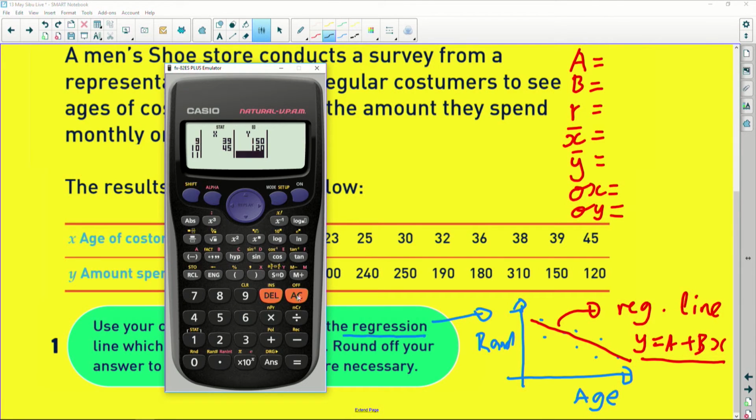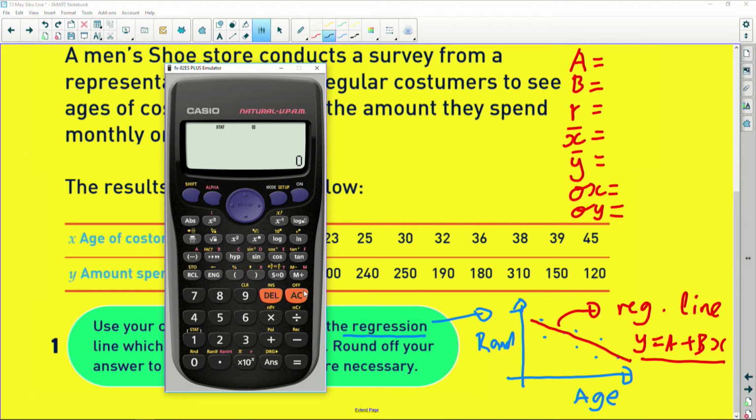Just put them all into the calculator. The calculator will do the rest for you. We want to retrieve those 7 parameters of regression. I call them the 7 parameters, 7 things that will answer any question they'll ask you on this particular concept. So now I'm going to press AC on my calculator because I've successfully inserted my data.